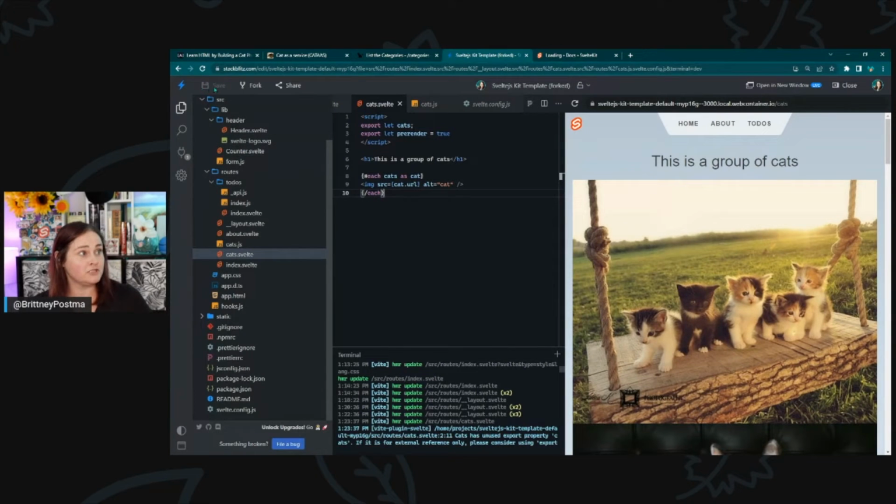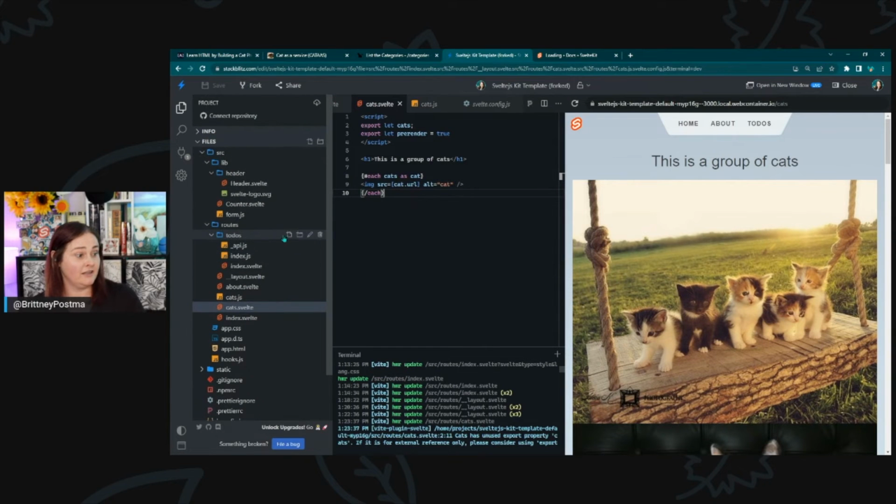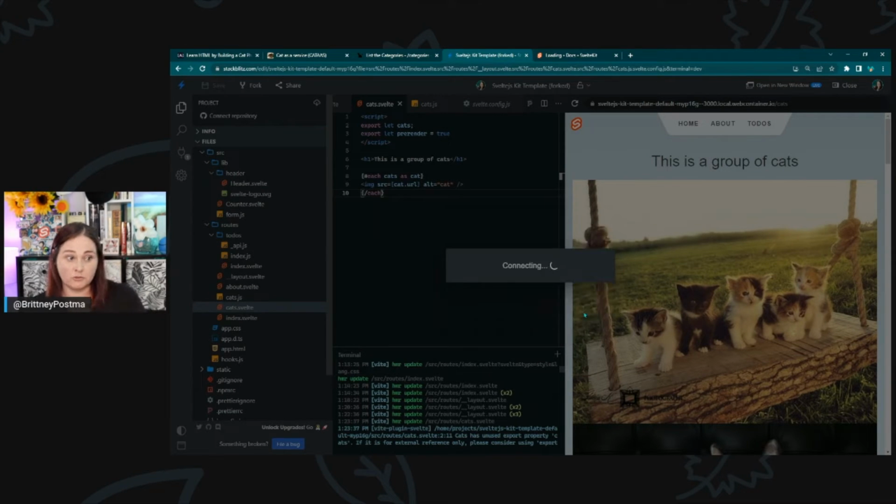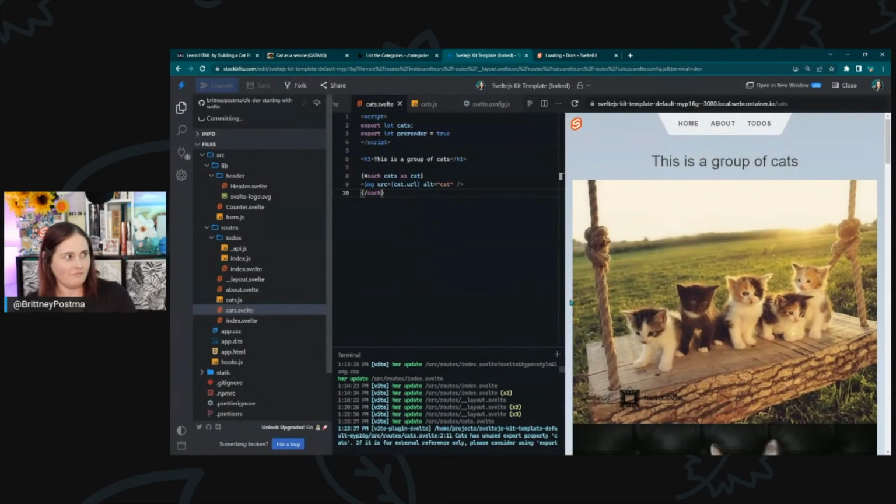So once you do that, you can actually just go ahead and create a GitHub repository for your application. So I'm going to name this CFE dev starting with Svelte. I'm going to create the repo and push it. And that's going to commit here. Could not resolve reference head.